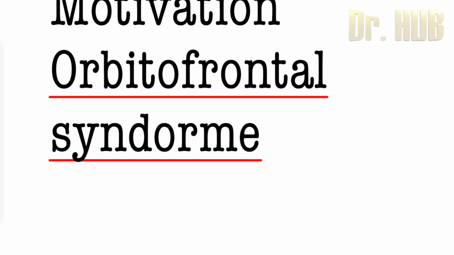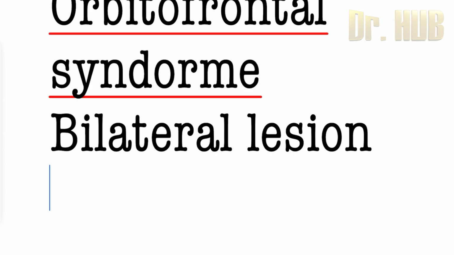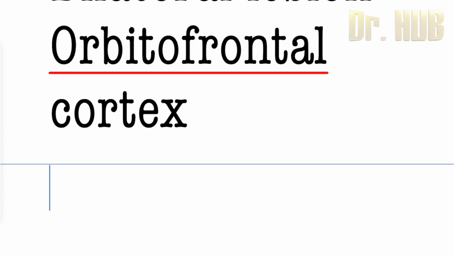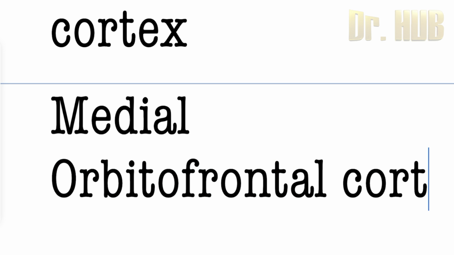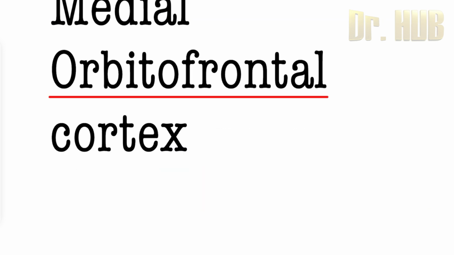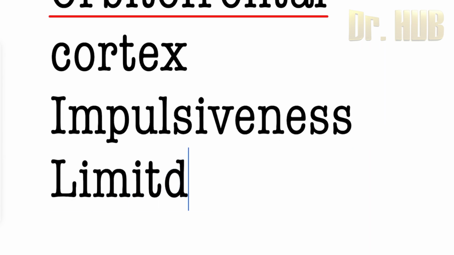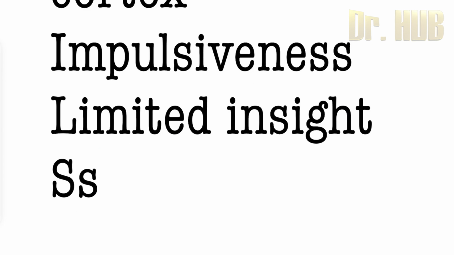So what is this orbitofrontal syndrome? The orbitofrontal syndrome results from a bilateral lesion of the orbitofrontal cortex and the medial surface of the frontal lobe. It is a disorder of the orbitofrontal cortex. There is also disinhibited behavior and impulsiveness, then limited insight, then poor judgment. Treatment-wise for orbitofrontal syndrome, there is administration of SSRIs.